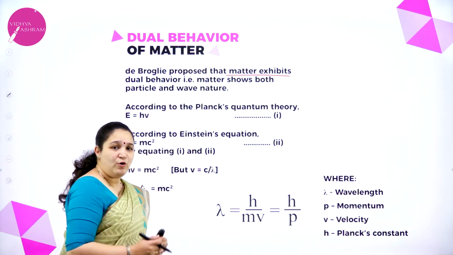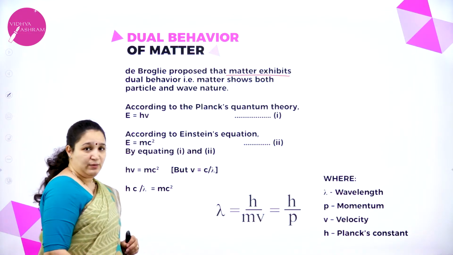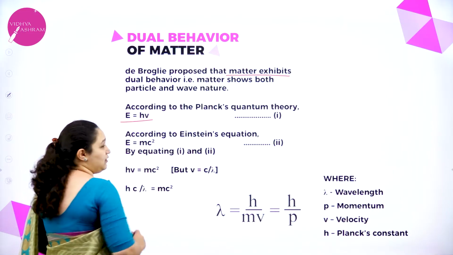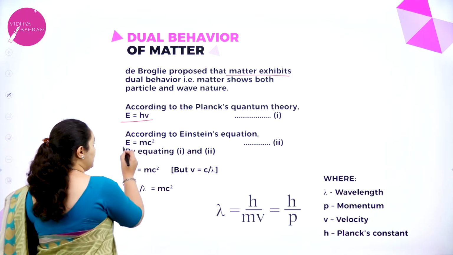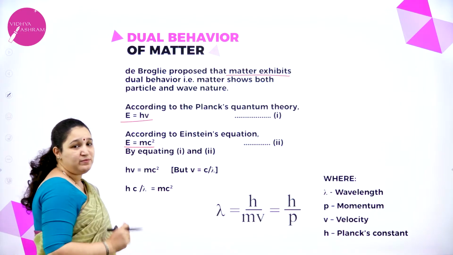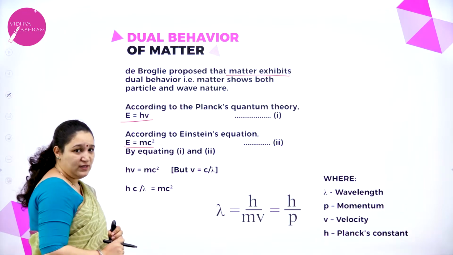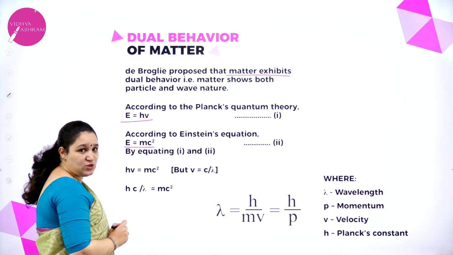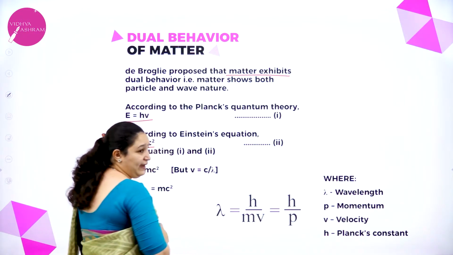This is the formula which he has given. So, how did he come up to this? According to Planck's quantum theory, E is equal to h nu. According to Einstein's equation, E is equal to mc square. Now, if we equate both of these, we get h nu is equal to mc square, where we know that nu is equal to c by lambda.